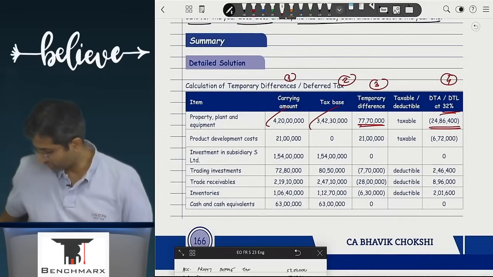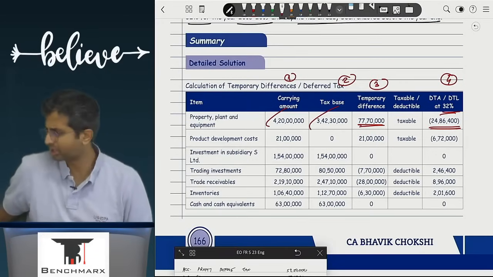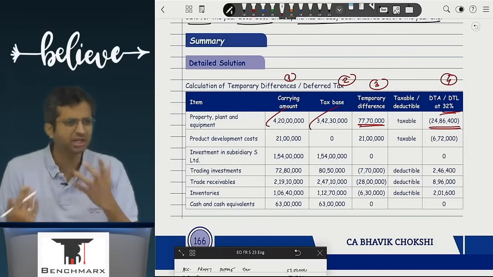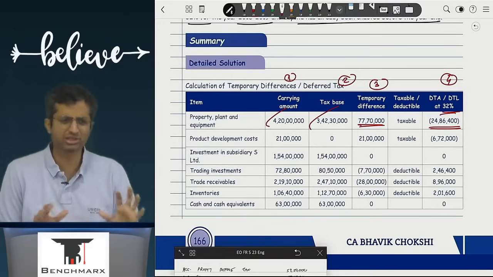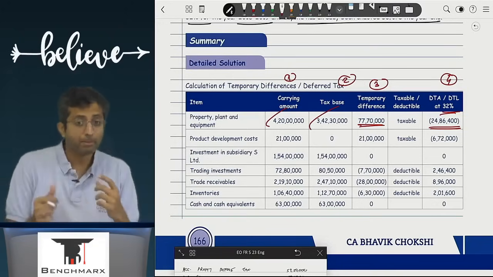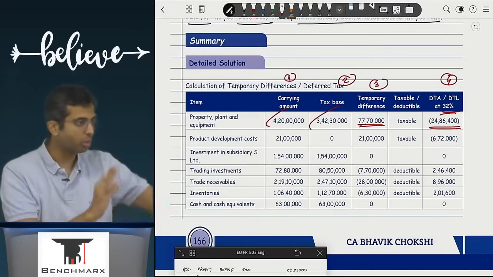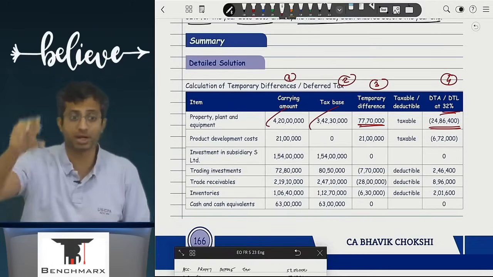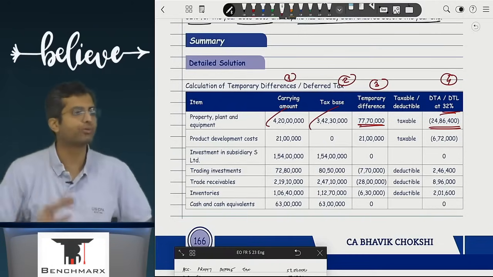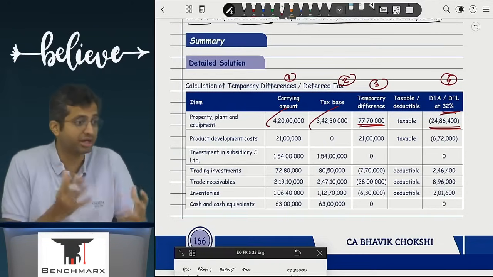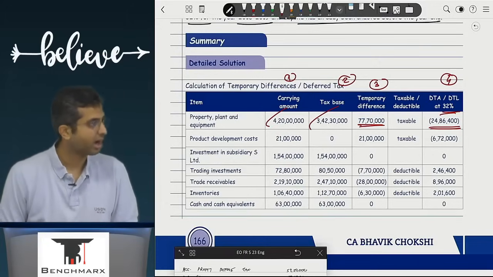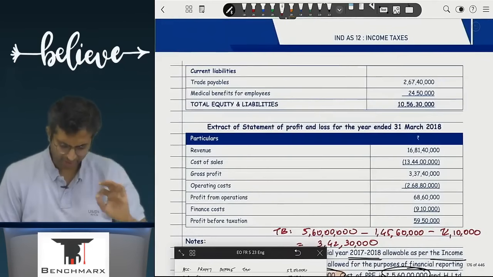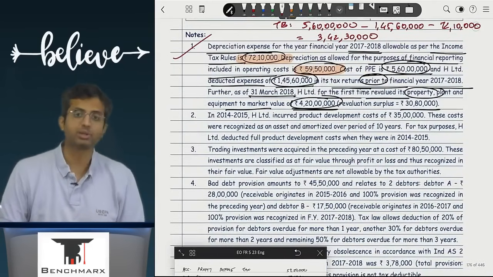Are we able to understand the mechanics here? या आप रिव्यू कर लो चलेगा. You don't have to sit and solve this entirely. If you even review this while preparation, there is a suggestion: I don't see this entire question coming, but one adjustment, and that for only PP, all the three aspects they can ask you. They can say, tell me what is the current tax impact, what is the deferred tax impact, what is the tax base. तो ये पूरा flow of events for a particular adjustment you should be aware. यहाँ पे 10 adjustment देकर रखे. Are we clear with this? Are we able to link through? Okay, so your point 1 is done for all the three questions.